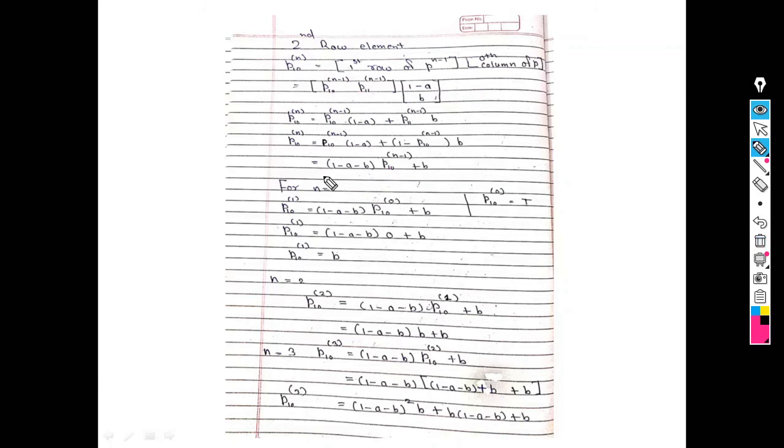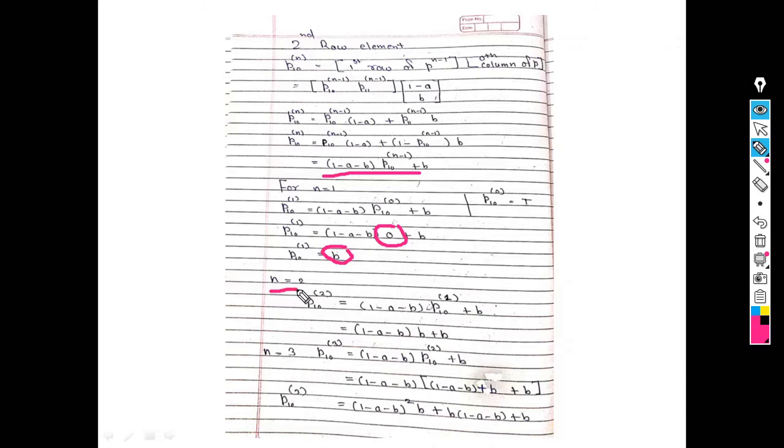So see, in this case we put n is equal to 1. So what do I get? p10 raised to 0, so that answer is 0. So finally I get only b. If I multiply 0 with this bracket, the answer is 0 plus b.